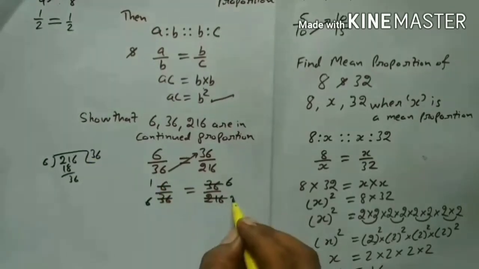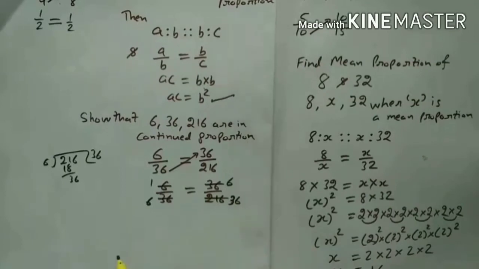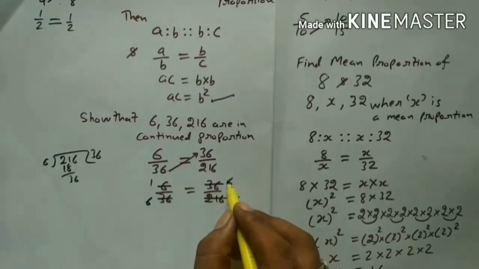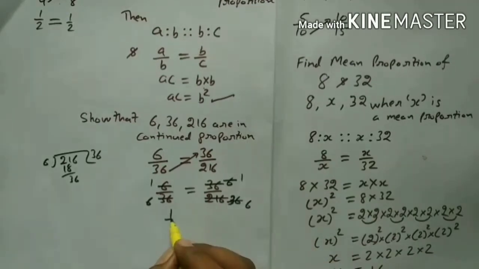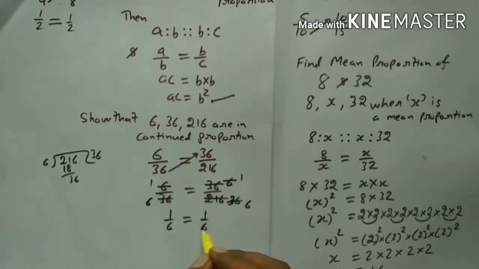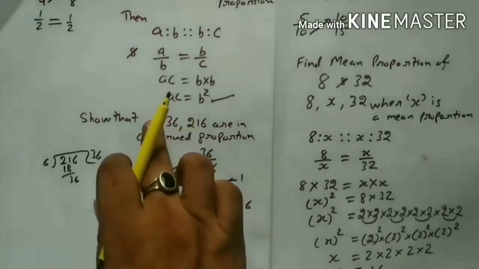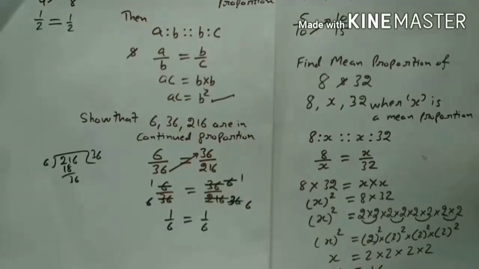You may see that this is 36. So you may say that 1 by 6 is equal to 1 by 6. The answers of the fractional values are the same, so we can say that these are in continued proportion.